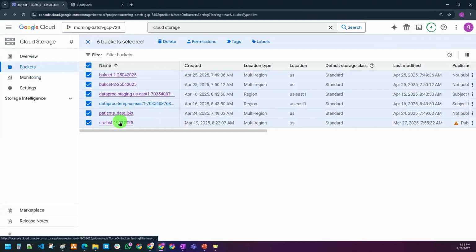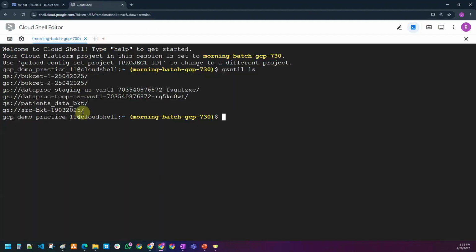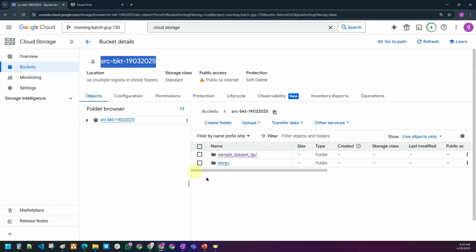Similarly, sir, I wanted to list down the files inside this bucket. If you want to list it, you can use gsutil ls and a space and this bucket name. If you give the bucket name, it will list down all the folders inside it. See, I'm able to list down all the folders. It has 2 folders.